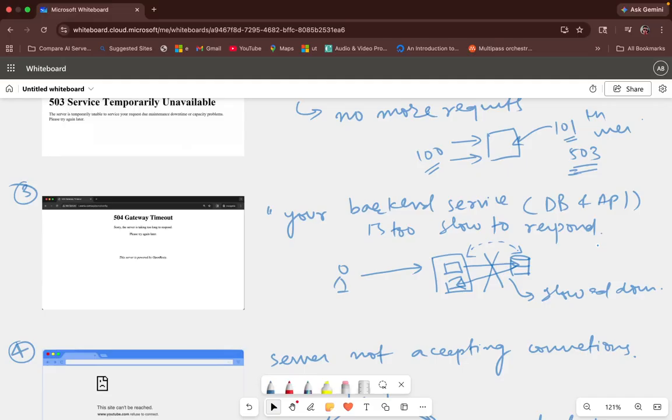Third is your 504 gateway timeout. It says that your backend service, your application hosted on the server, has other dependencies, maybe an API or a backend, or let's say there is a three-tier architecture. For example, this is your front end, this is your backend, and the backend is further connected to your database. If either of them is too slow to respond, then you get an error called 504 gateway timeout.